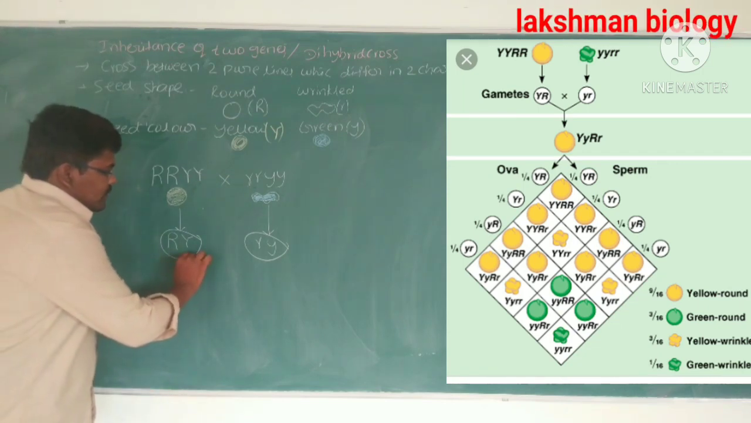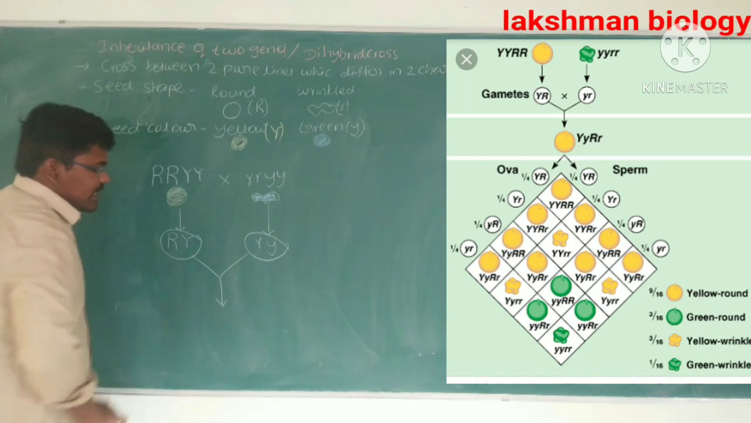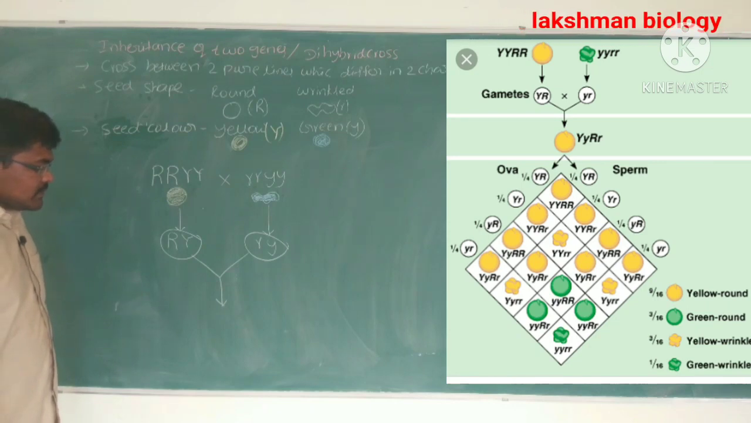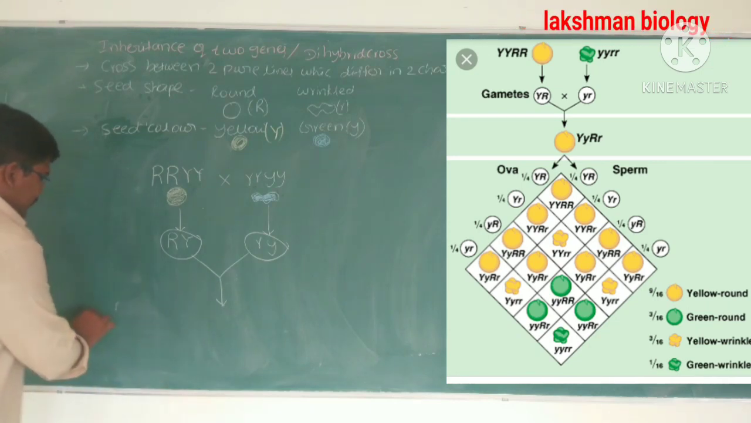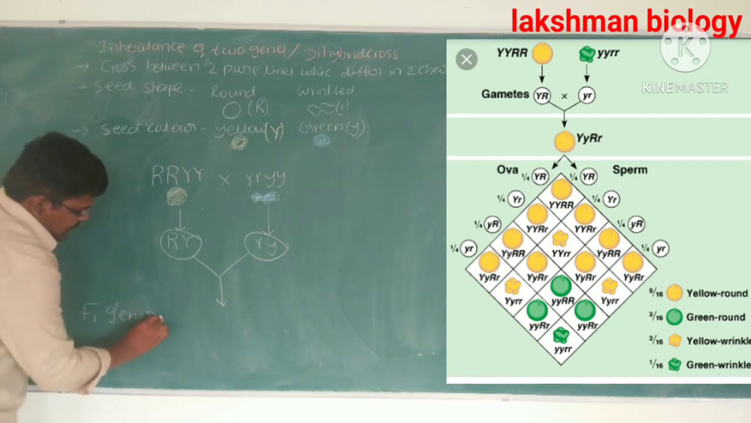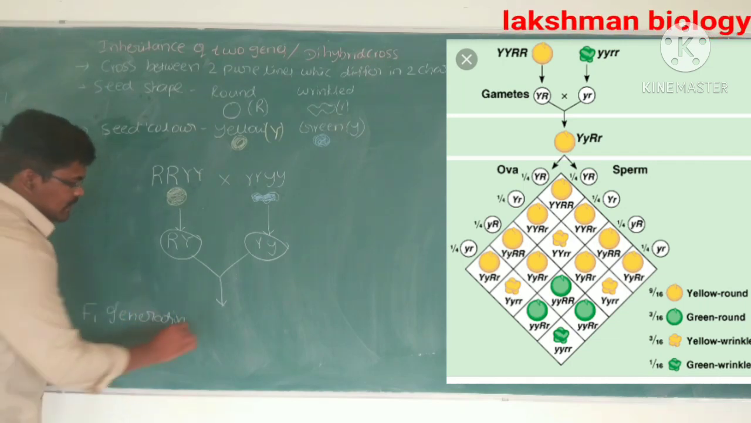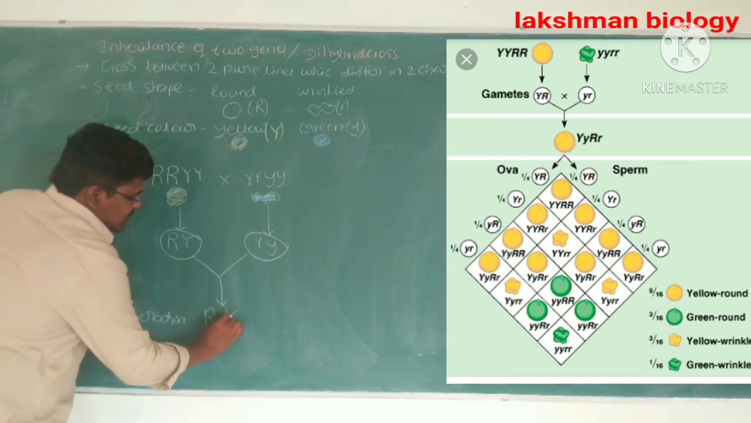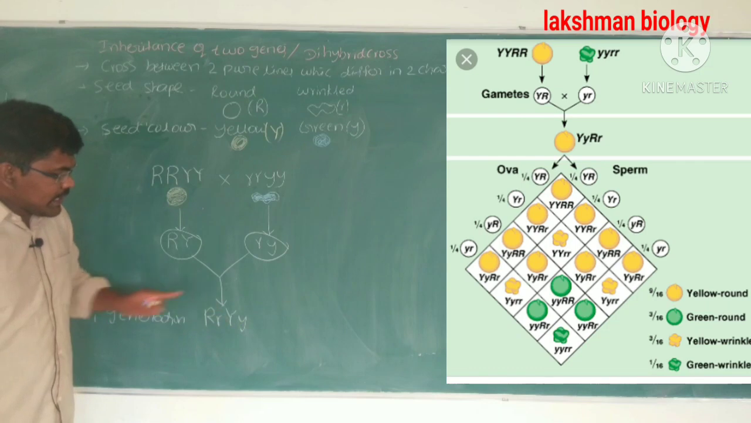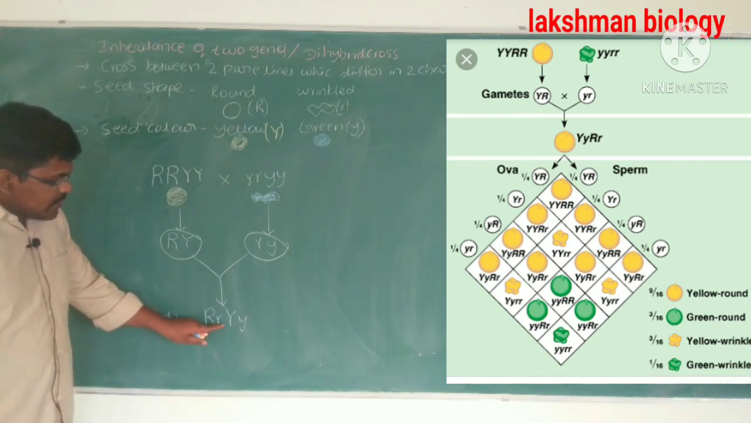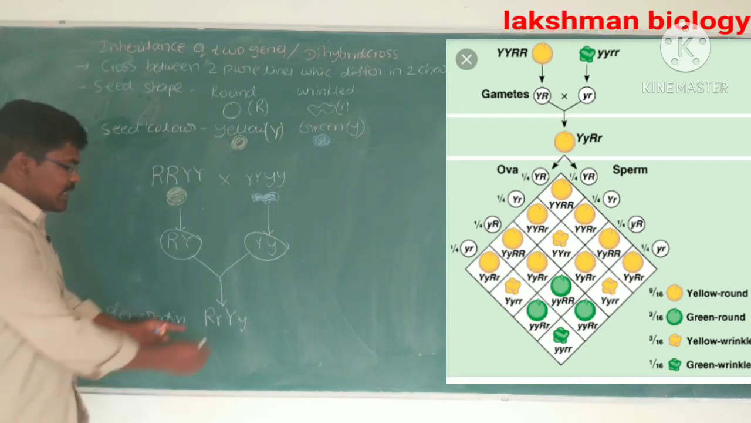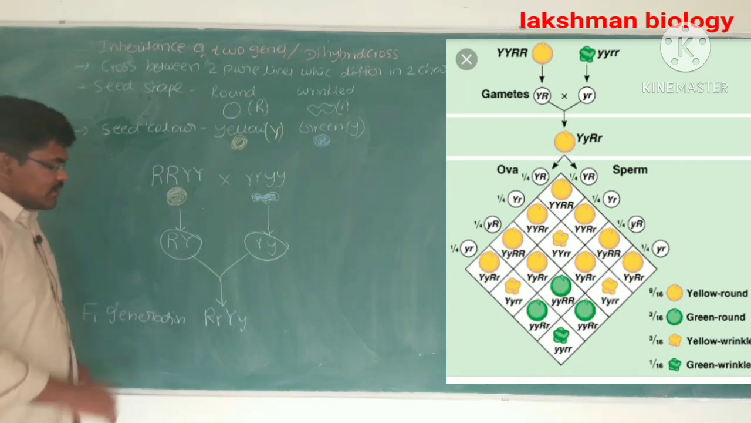Then for formation of the F1 generation, we can see the mixing of both gametes formed by both parents. If you observe the genotype of the F1 generation, the first filial generation plant, it is a heterozygous genotype for both alleles: capital R small r, and capital Y small y. This is a heterozygous plant. The F1 generation plant is heterozygous.